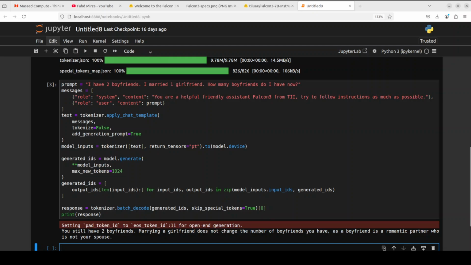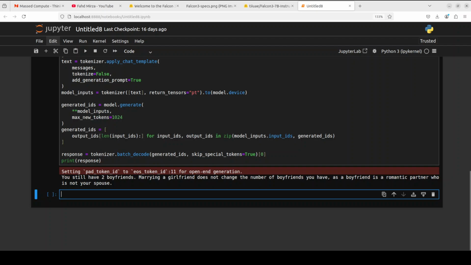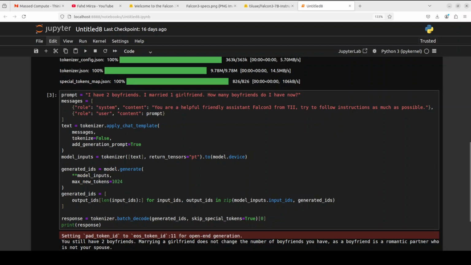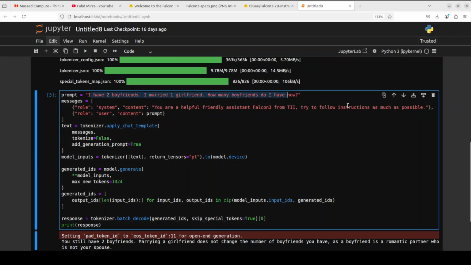And there you go, the model has given a perfect response. It says you still have two boyfriends. Marrying a girlfriend does not change the number of boyfriends you have, as a boyfriend is a romantic partner who is not your spouse. I think one of the best answers I have received so far for this question.